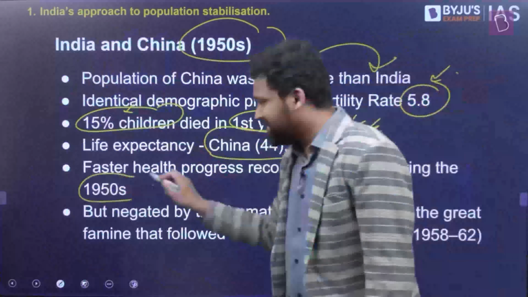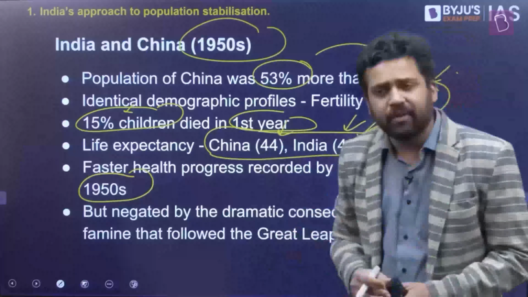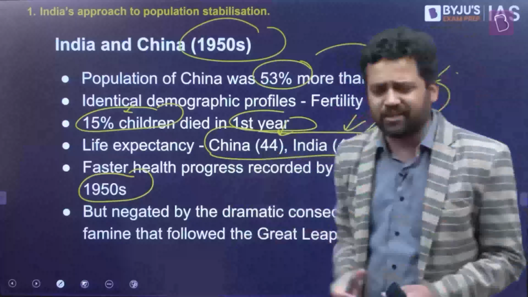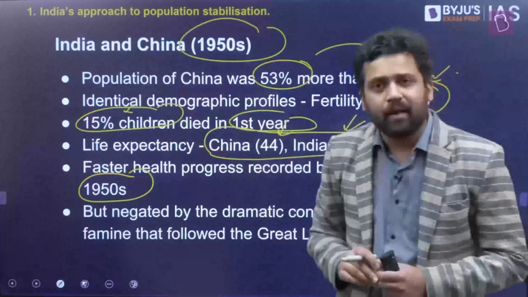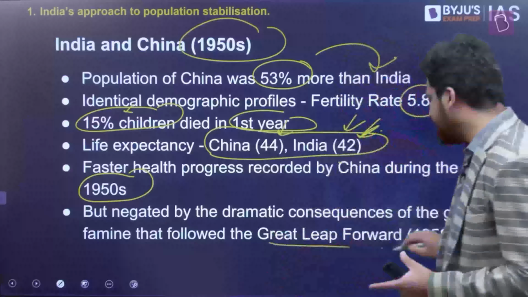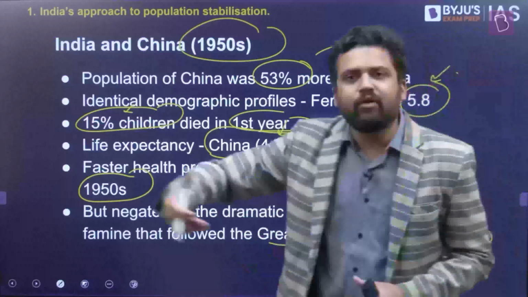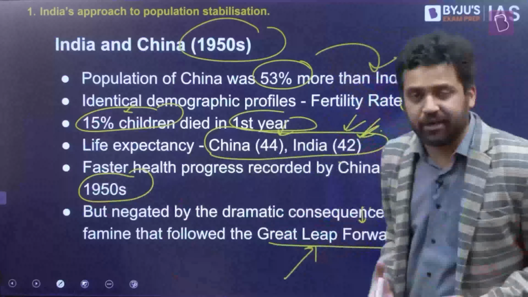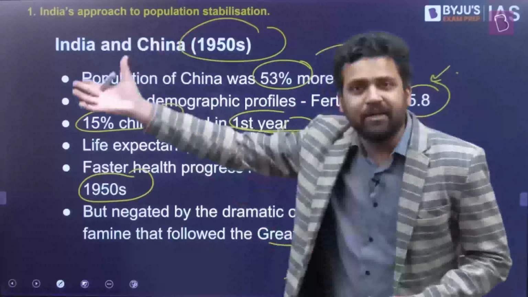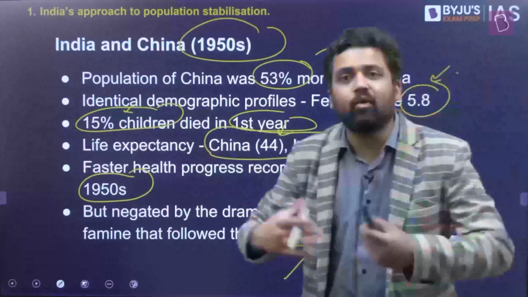But after this point of time, what happens? In the 1950s, China is making rapid advancements. There's massive progress when it comes to health, different kinds of interventions and mechanisms. But whatever rapid advances they're making are getting negated by the Great Leap Forward that they initiated in 1952. Between 1950 and 1962, there were massive famines because of different kinds of policies they initiated, and people were dying in mass numbers. So they're making advancements in health, but it is nullified by some of the whimsical policy decisions at that point of time.